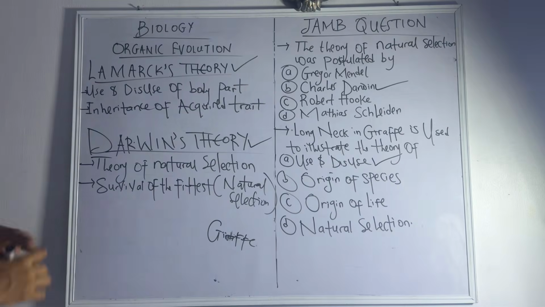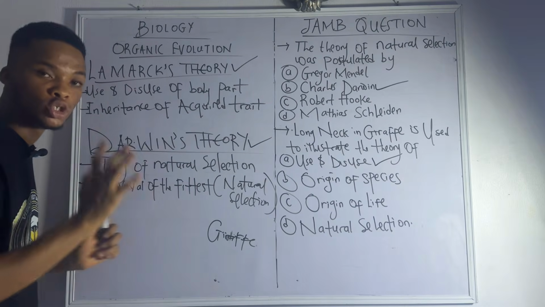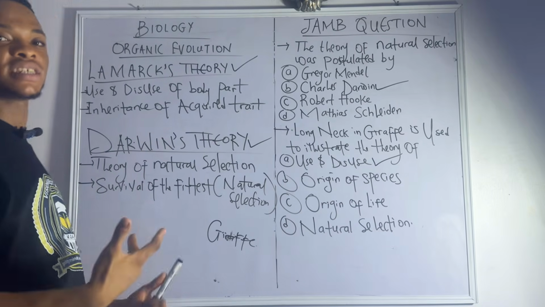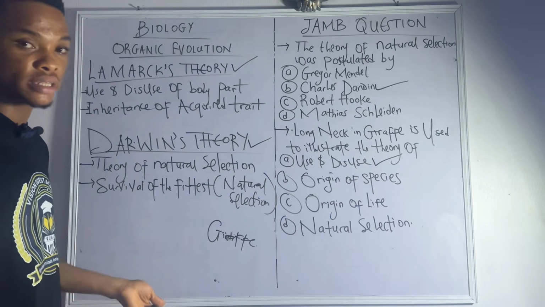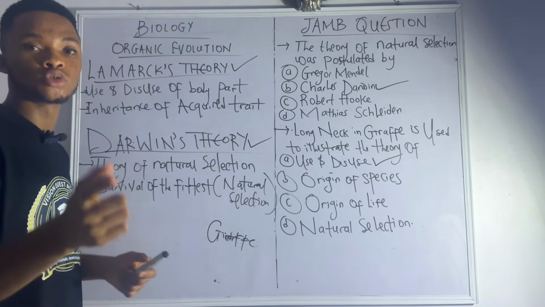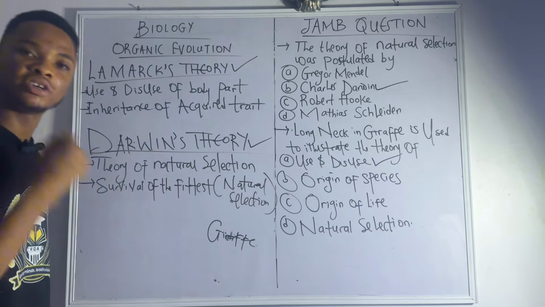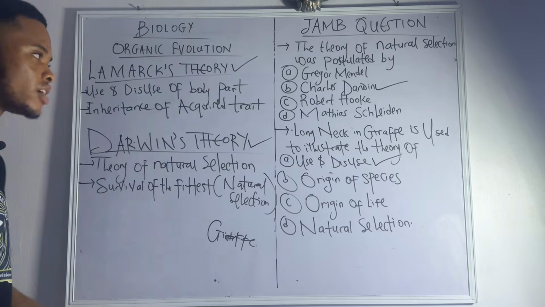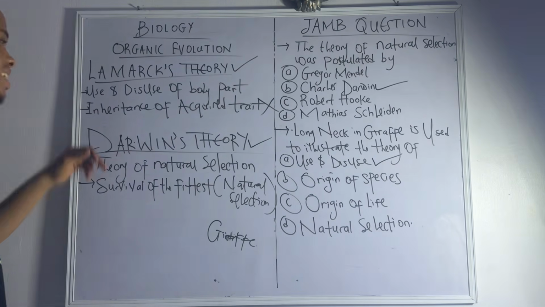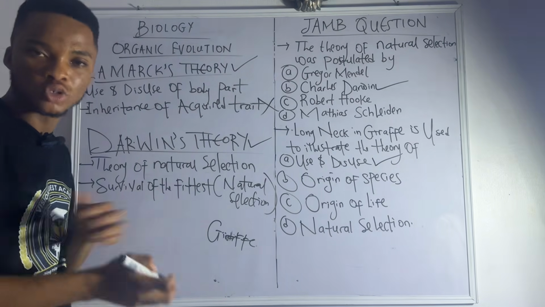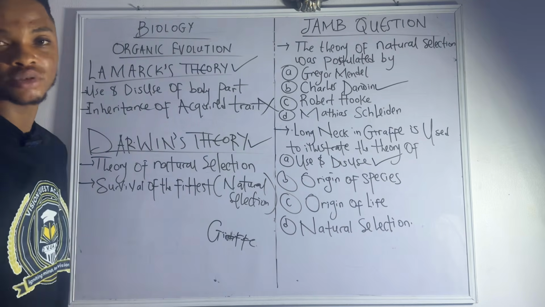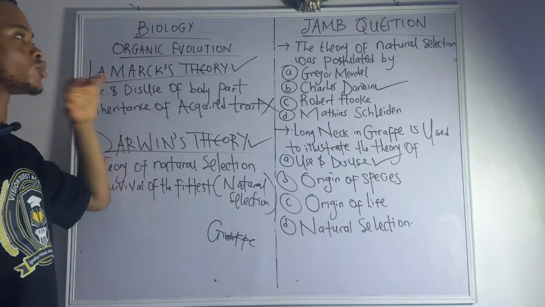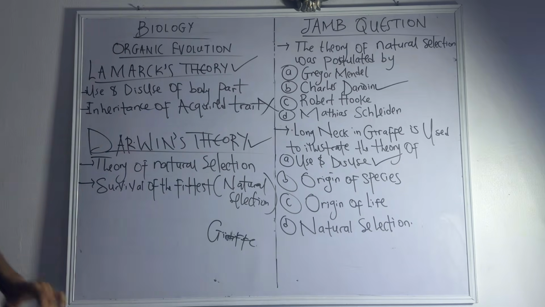So this theory is based on what? Use and disuse of body parts. I told you, the giraffe, they usually stretch their necks, and that one is correct actually. It can be correct. Even as well as you, if you go to the gym today, as you are gymming, you are using your body parts to get muscle. But the part that is wrong is the inheritance of acquired traits. He said that once you get your muscle, you can pass it to your offspring once you give birth, which is wrong. So these acquired traits are not inherited. This is the setback to Lamarck's theory.